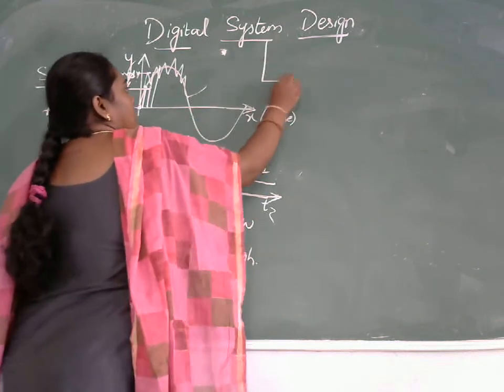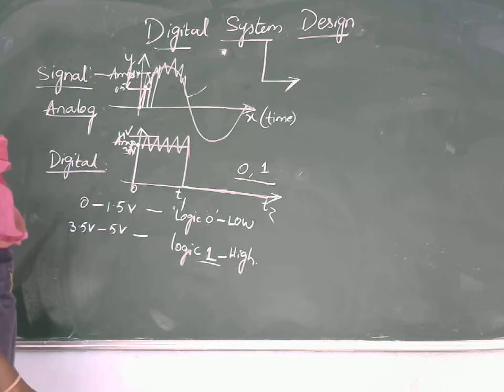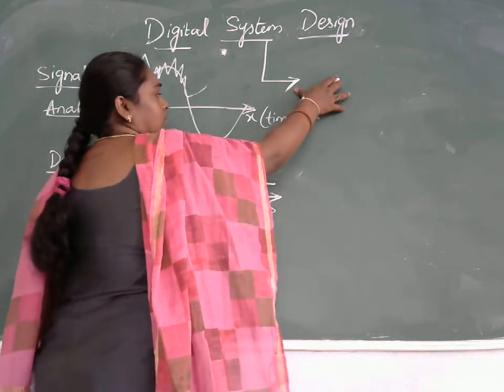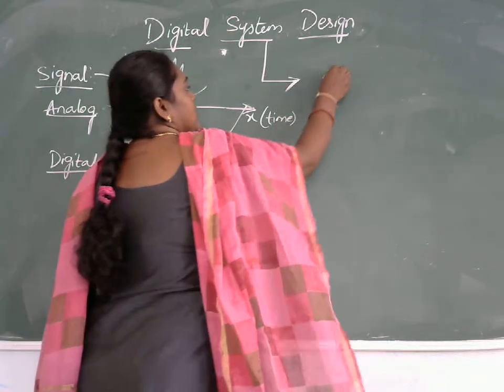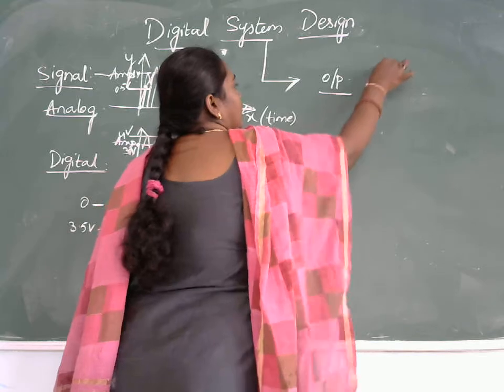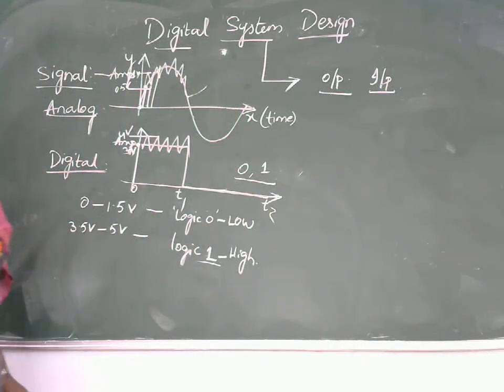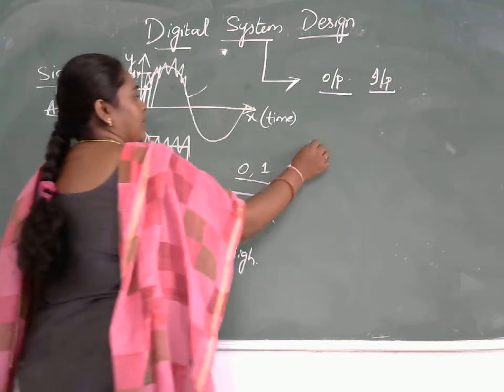Coming to the next one, system. A system is a combination, a group of circuits which will give a specific output for a particular input. Means you are giving some inputs to that block and you are expecting some output, a predefined output value. The best examples for digital system design circuits are, we can take an example of